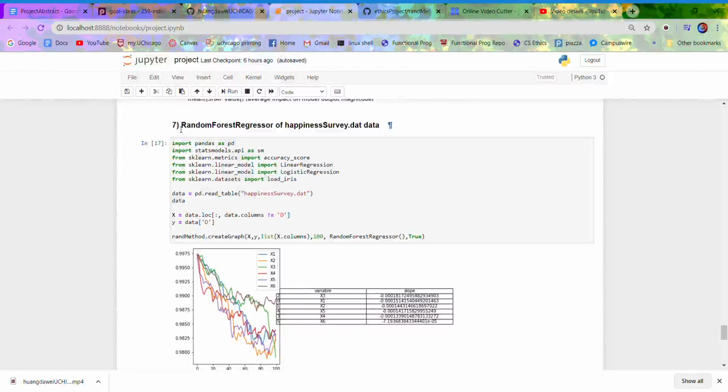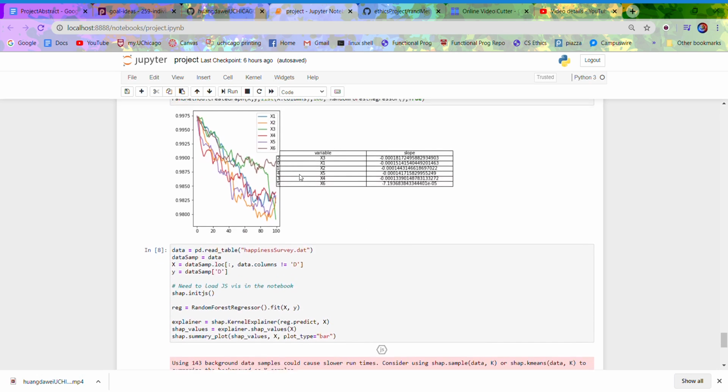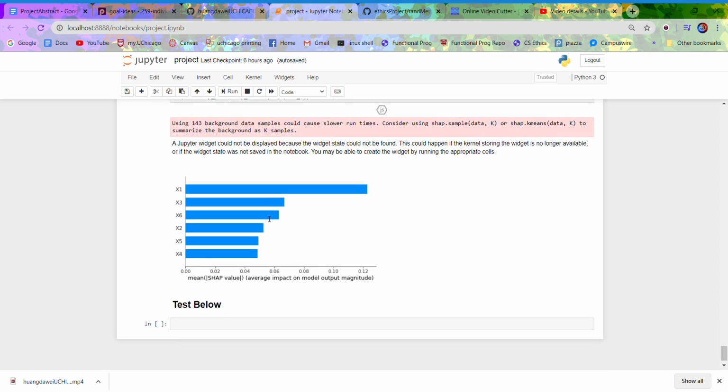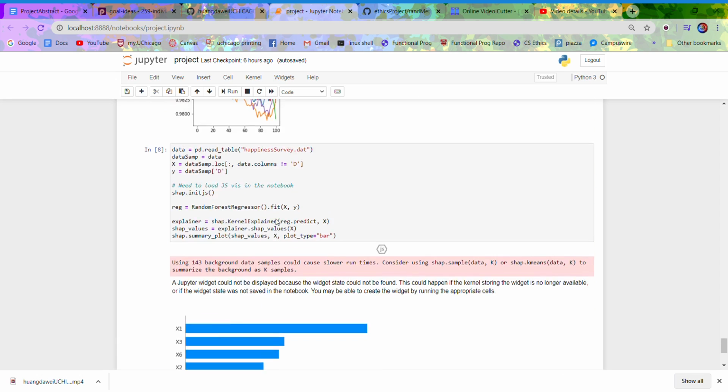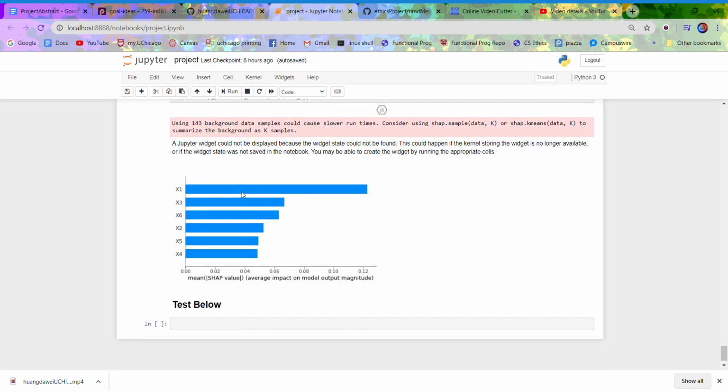Finally, we have our seventh test case, the random forest regressor of the same dataset, the happiness survey. So after running random forest, I get this graph right here. And this graph, while not exactly the same as the Shapley value analysis, is pretty close. You see here that the variables with the top weights are x1 and x3. And so it is here, but in a different order.